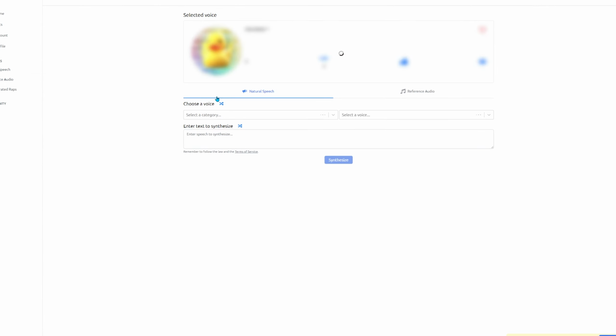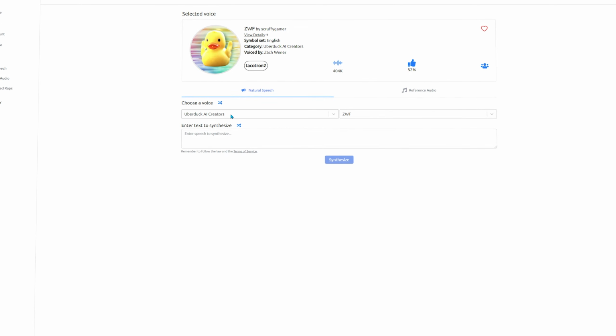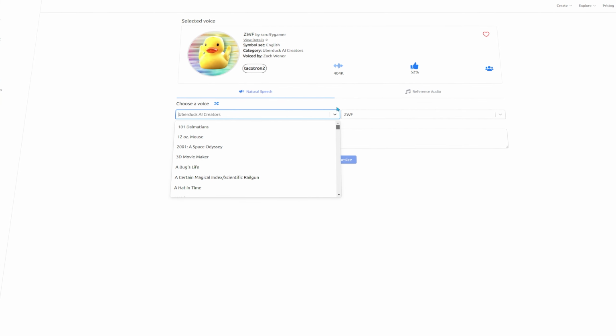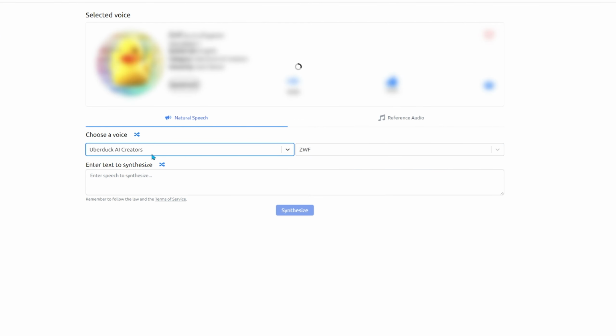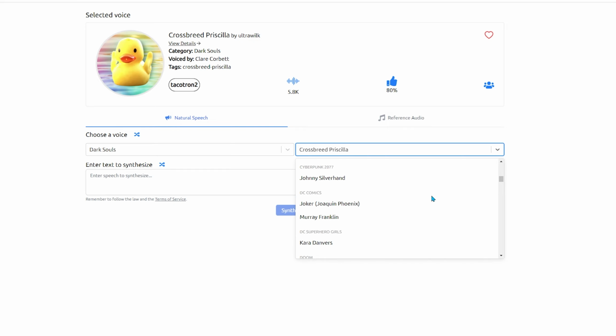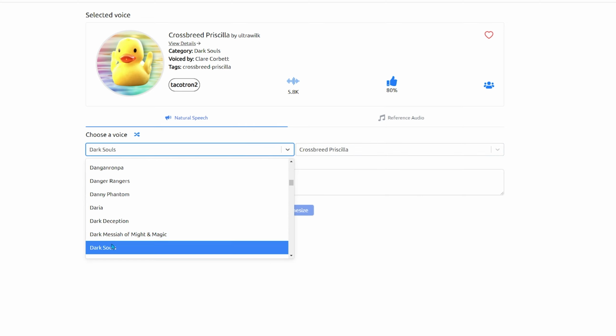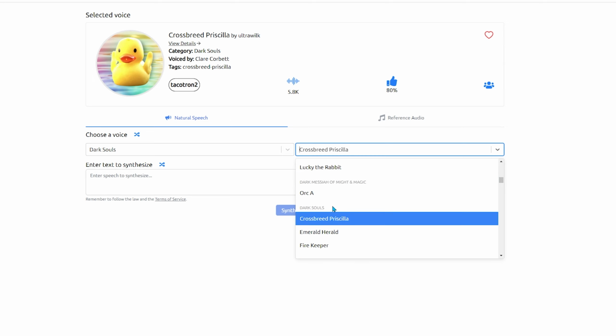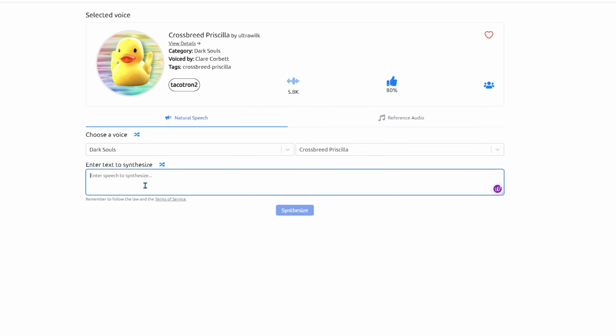If we go to text-to-speech over here, which is what we're interested in, you can literally choose whatever voice you want. There's so many voices, as you can clearly see right here. There's like, I don't even know, thousands and thousands of voices. So let's choose, for example, Dark Souls voice right here, and then you can choose which voice you want. So for each game or for each category, you have specific voices. For example, for Dark Souls, you actually have three. But for other ones, you have like 5 or 1 or whatever. So you can choose what voice you want, and then we want to say, hello, my name is Agent, and you should sub to this channel.